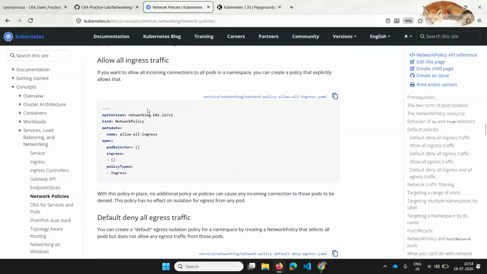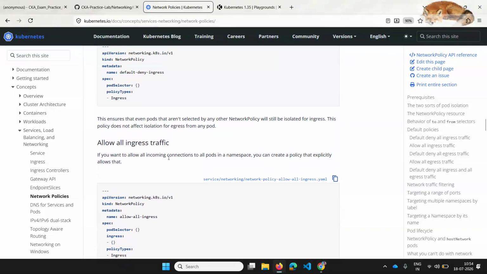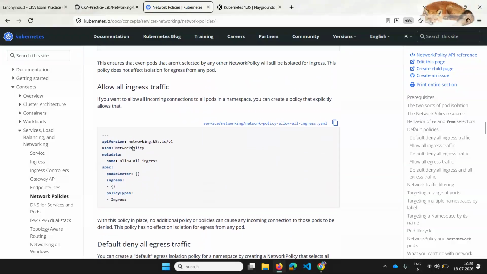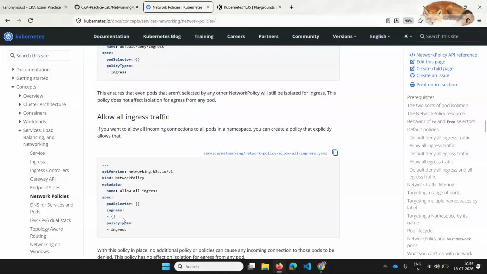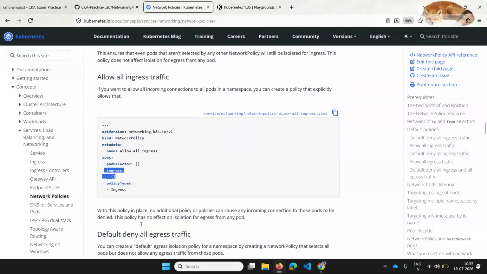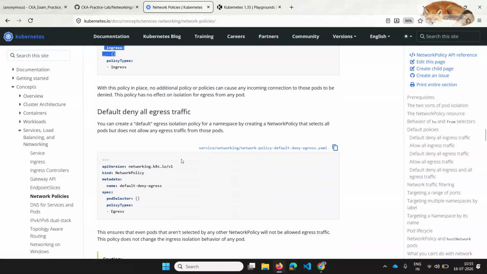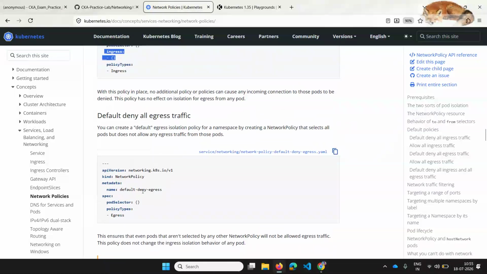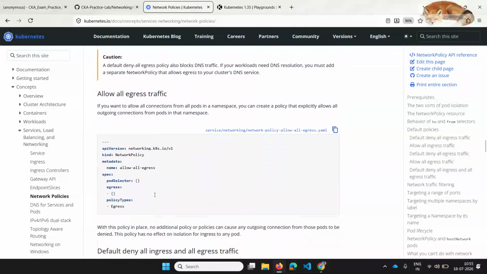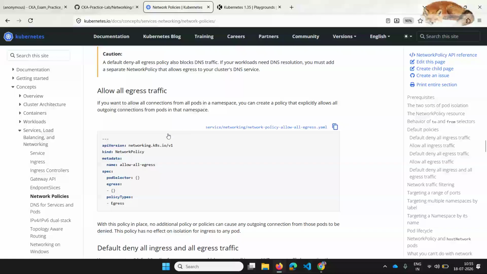And there is the allow all example. If you want to allow all incoming connections to all the pods in a namespace, you can create a policy that explicitly allows it. What is the difference between these two? It's just the ingress and a bracket, right? That is what defines allow all and default deny all. The same goes for egress traffic: default deny means outgoing traffic is denied by default, and for allow all egress, you just have to mention the type of traffic which you are allowing.